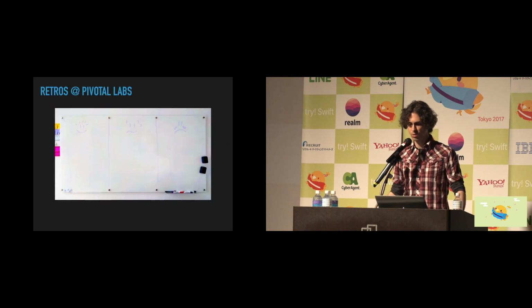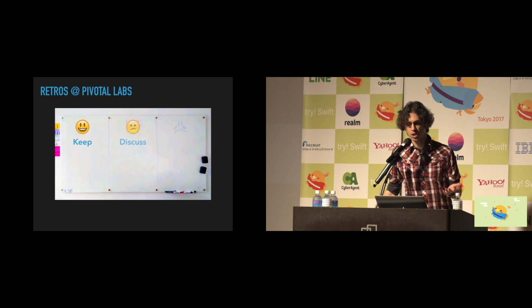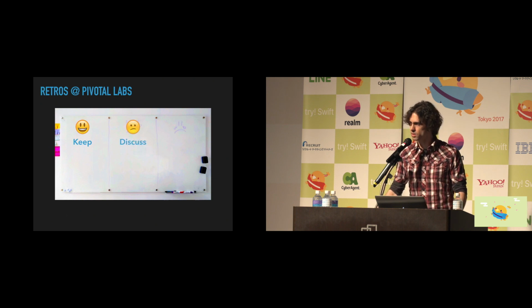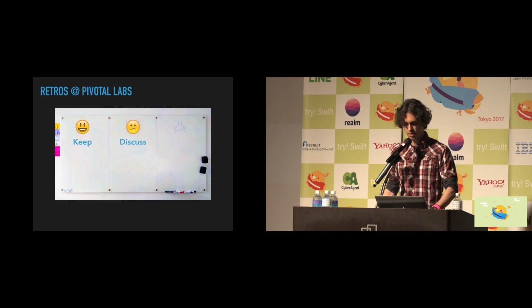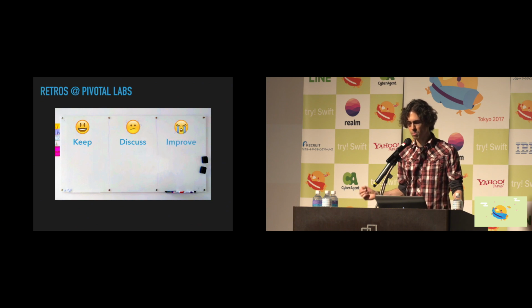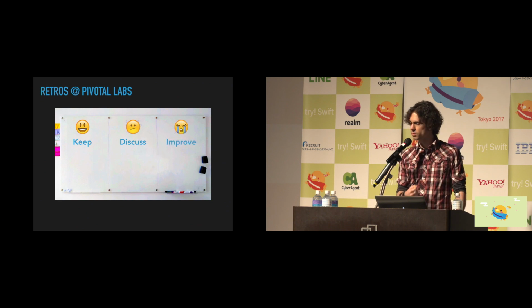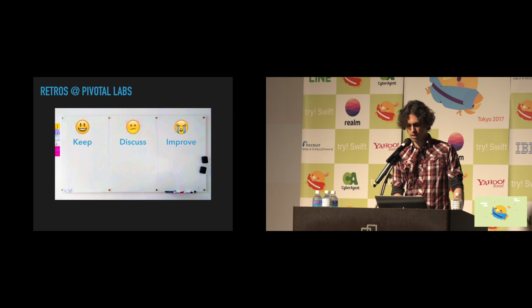All right, so our retros are particularly focused on feelings, specifically how everyone felt about the last week. And we start with a whiteboard that has 3 columns: a happy column, acknowledging what's working well, a meh column, so that we can identify things that need discussion, and then a sad column to figure out what's been painful, what problems do we have, and how can we improve.